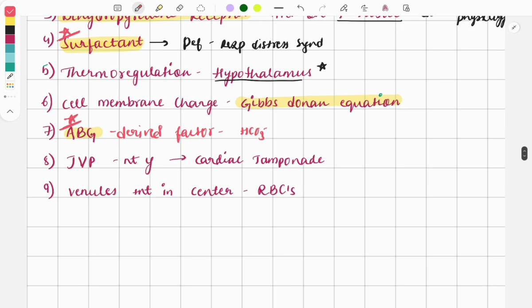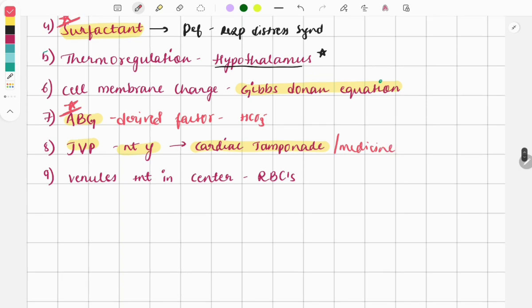Then moving on to the JVP. JVP is also a 5-star topic. The questions are asked either on the waves or the disorders. This time the question was on cardiac tamponade, and in the question they had described an absent Y wave. This was a feature seen with cardiac tamponade. This question can also be asked integrated with medicine.